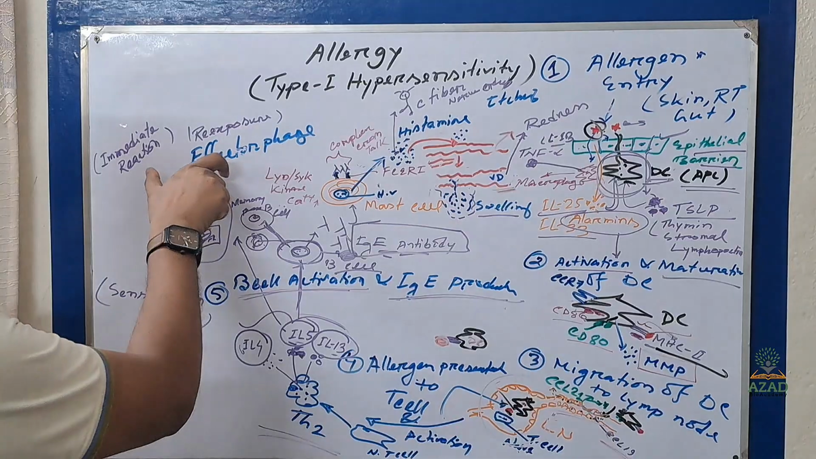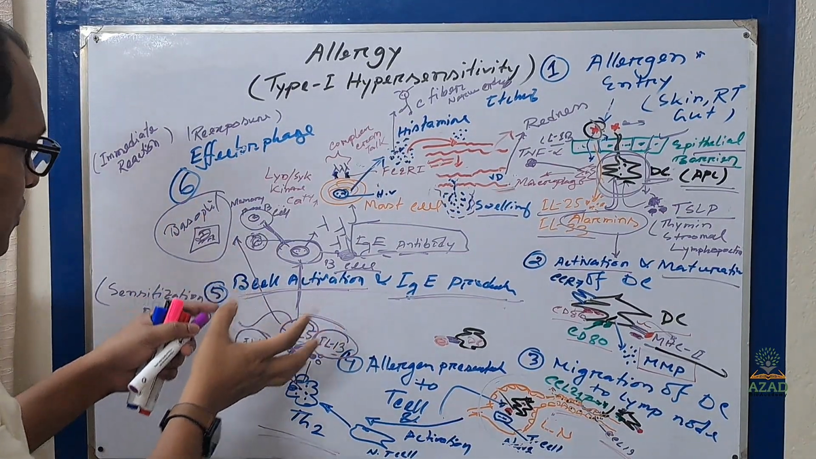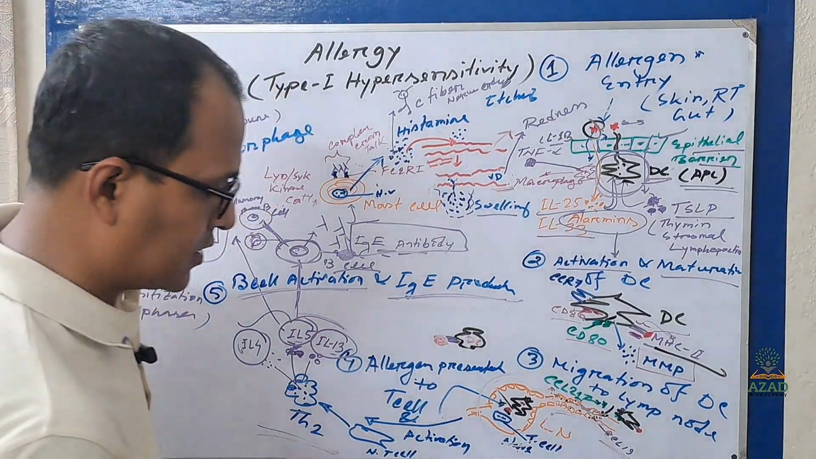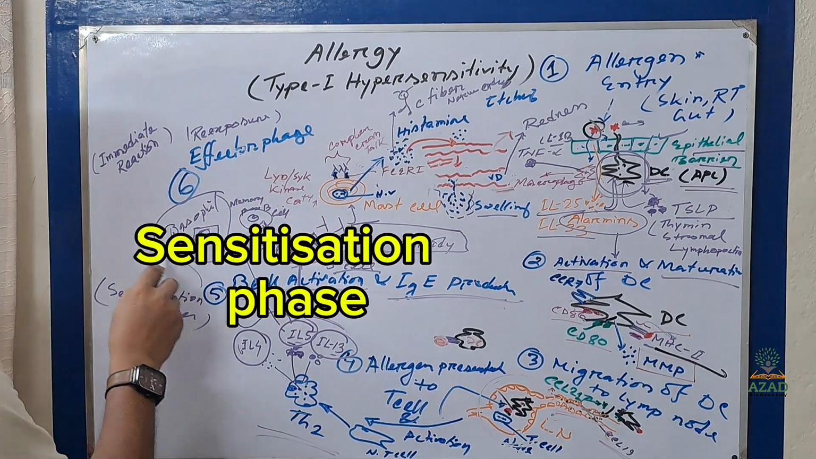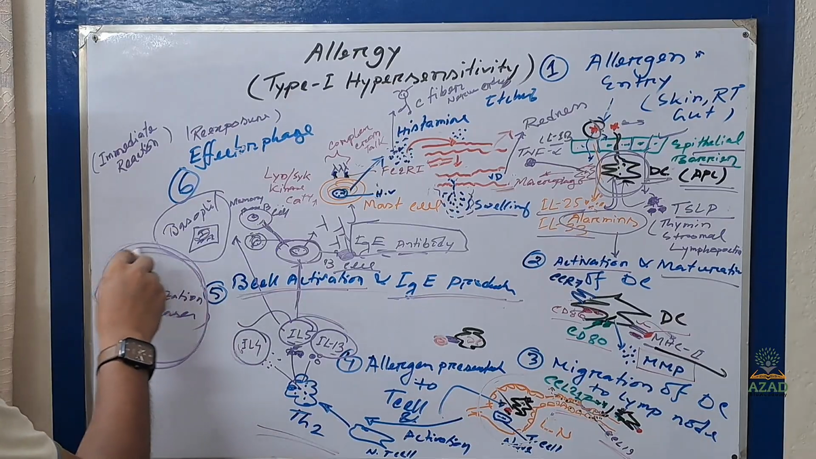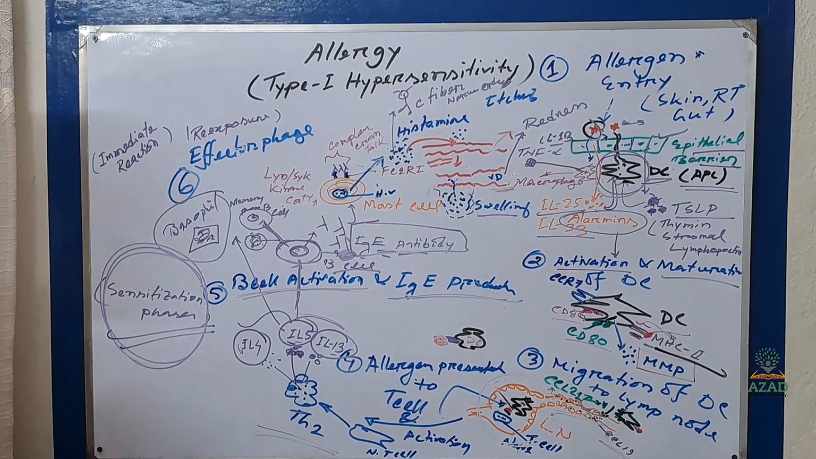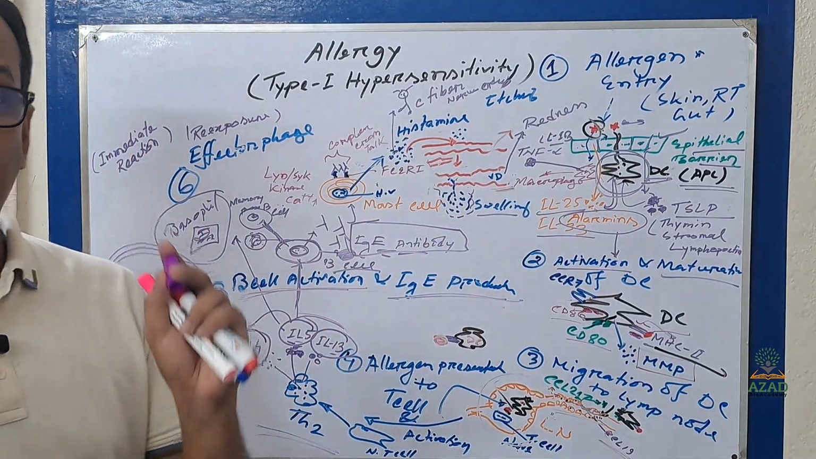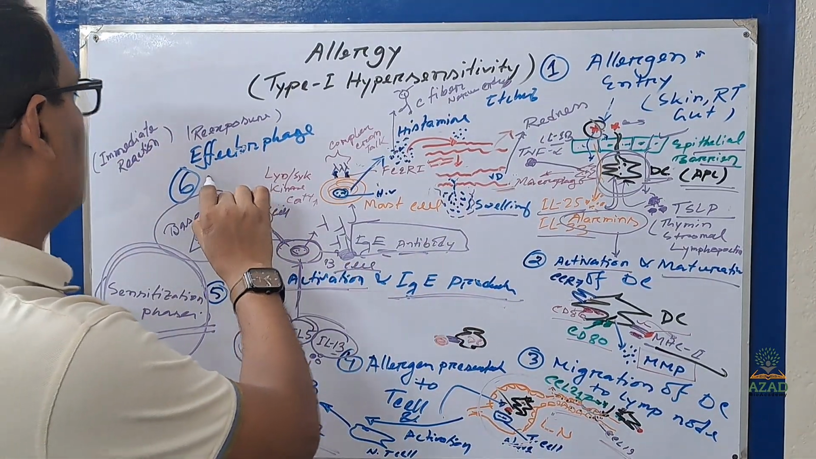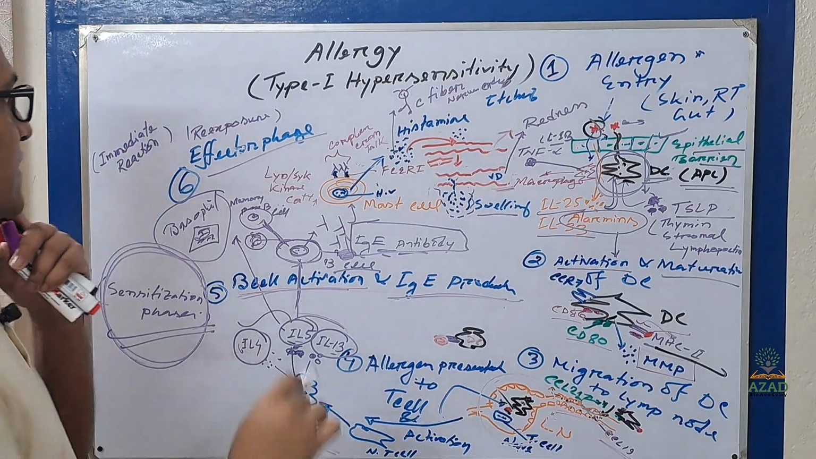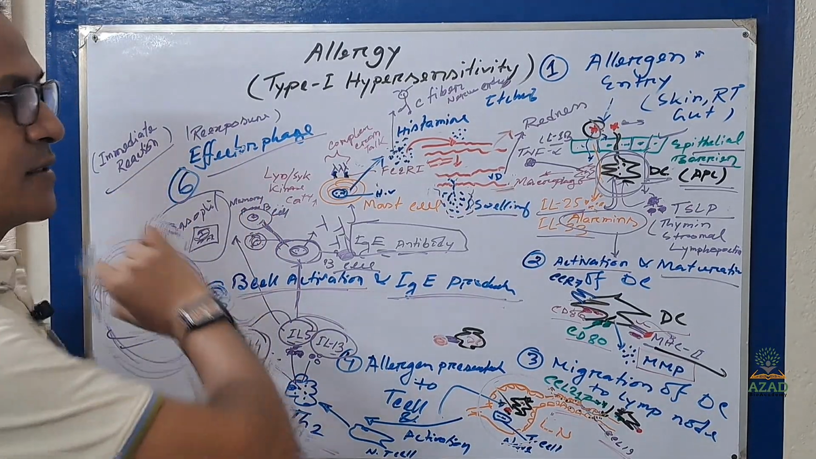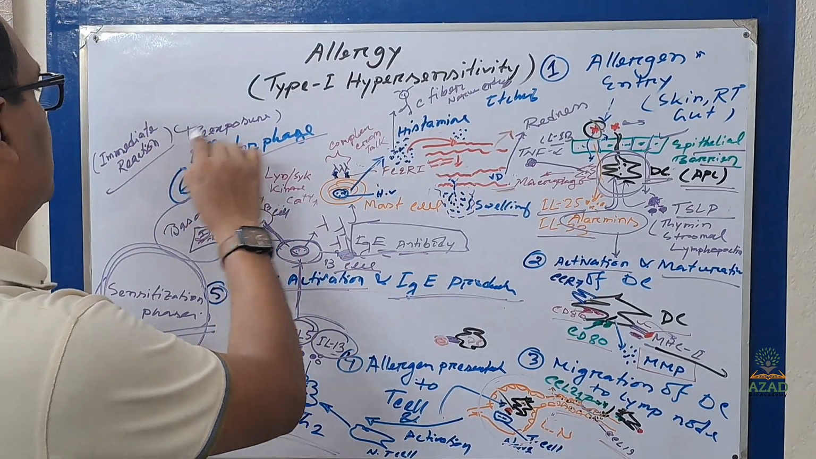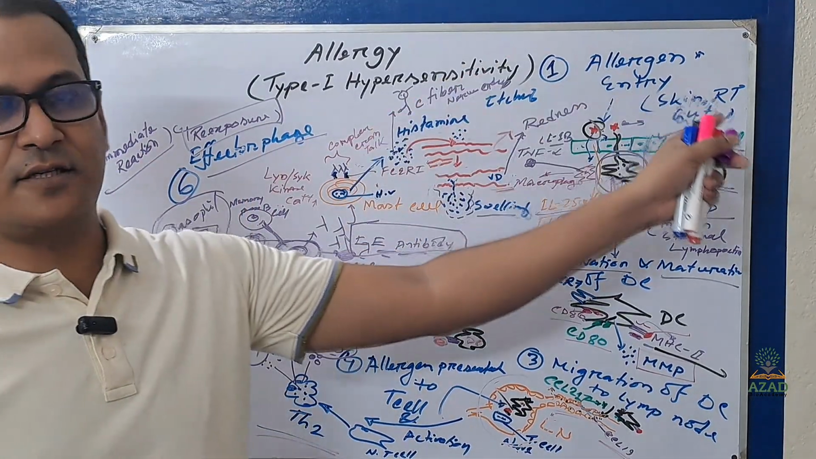And now is the last phase, that is effect. So this is the fifth phase, that is B cell activation and IgE production, and this is called the sensitization phase. So in allergic reactions, one of the major parts is the sensitization phase. Of course your IgE production must be there. And then finally your effector phase, or you can say immediate reaction phase, which will happen only after second exposure or re-exposure of the same allergen.